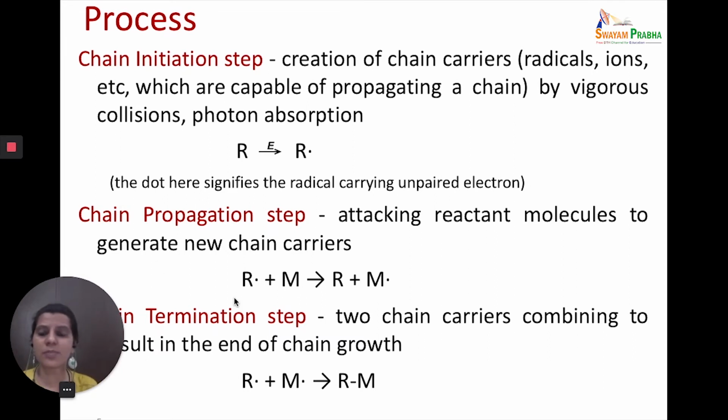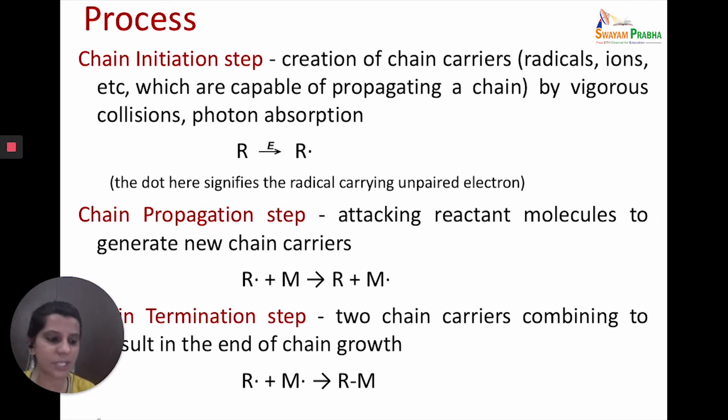So these are called propagation. They are self-propagating on their own. So once your reaction has been initiated, it then continuously takes place on its own for a very long amount of time. Everything which has a starting will also have an end. So once you have a beginning, you have to have an end, and the end of a chain reaction is called a chain termination step.